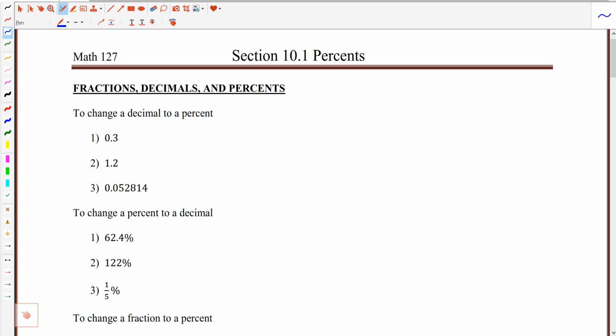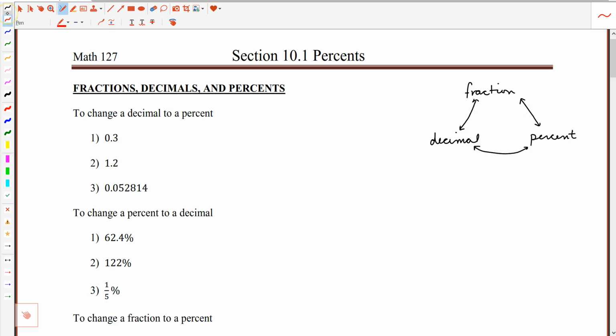Now in this first section, we are just going to look at percents. So we're going to convert between fractions, decimals, and percents, and we're going to solve some problems involving percents and percent changes. So first, let's talk about doing conversions. Now fractions, decimals, and percents are all different ways of talking about the same concept. So we could even maybe organize them in a chart over here. You can have a fraction, a decimal, or a percent, and we can go flexibly back and forth between any one of these three representations.